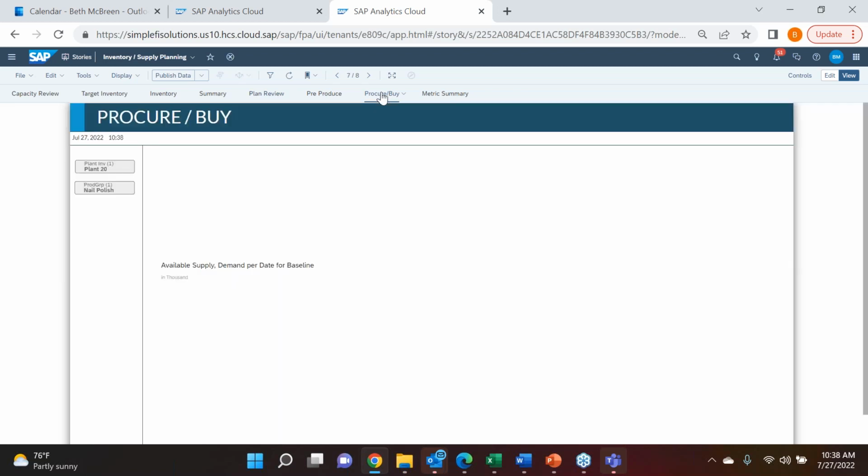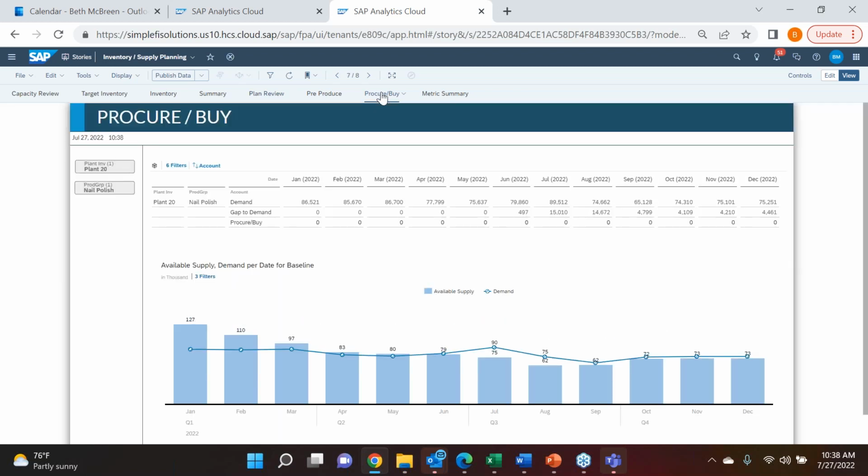So here we have more of an option of going externally and taking a look at what that could be. From here, we're observing that we have that same gap to demand that we saw in the pre-produce. This is a new scenario, or new version.